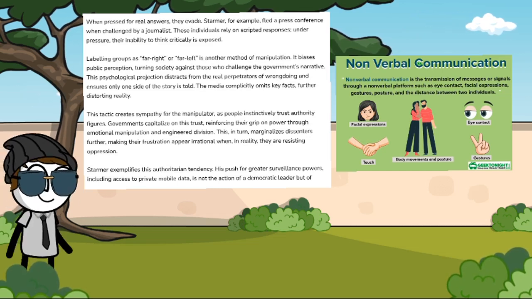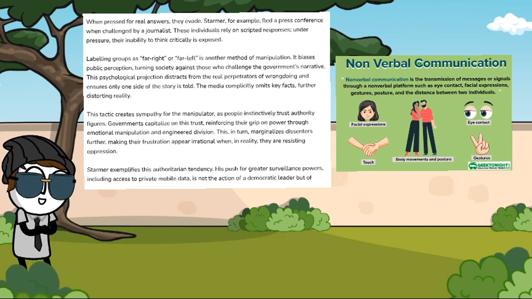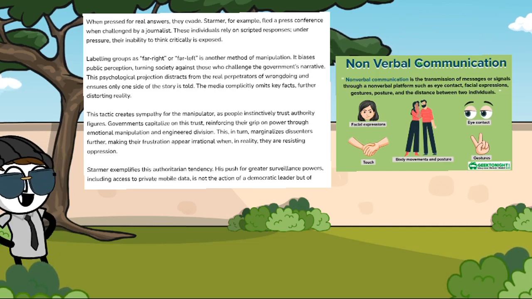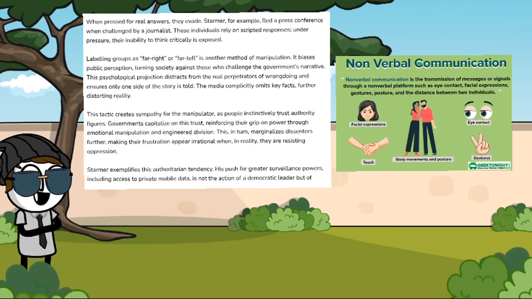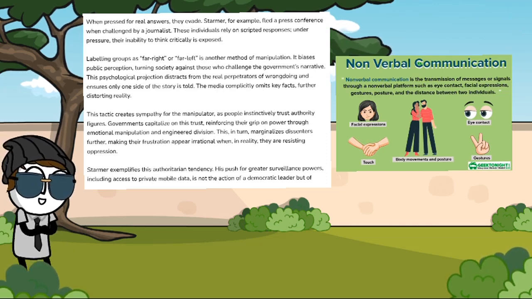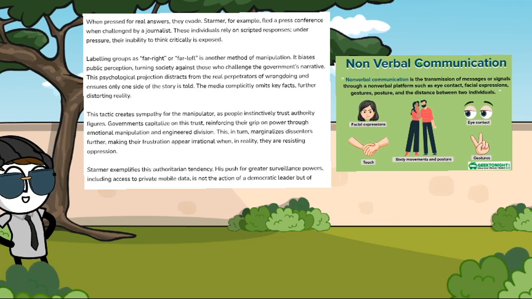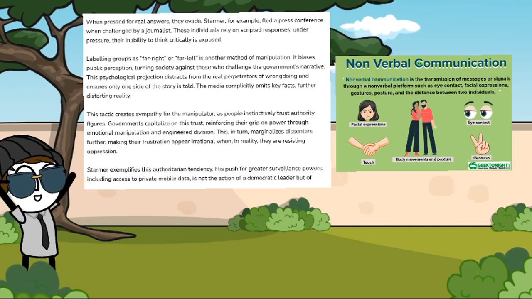Labelling groups as far-right or far-left is another method of manipulation. It biases public perception, turning society against those who challenge the government's narrative. This psychological projection distracts from the real perpetrators of wrongdoing, and only one side of the story is told. The media complicitly omits key facts, further distorting reality.